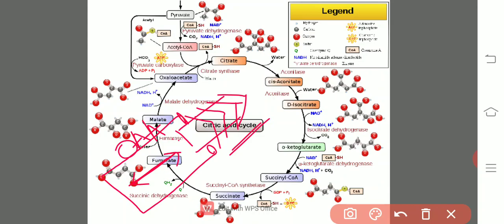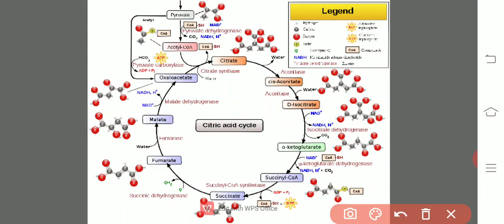There is no harm to the pen cap. It is resynthesized again. We never cut down the pen cap. Always we cut down the pencil. This is the secret behind the TCA cycle or Krebs cycle or citric acid cycle, for the easy understanding of the students.